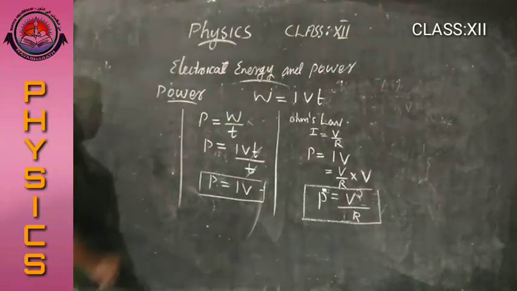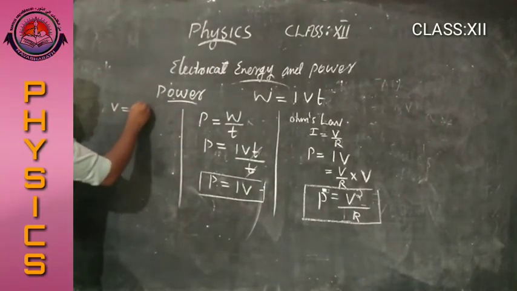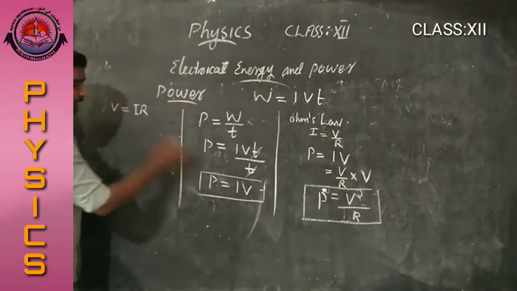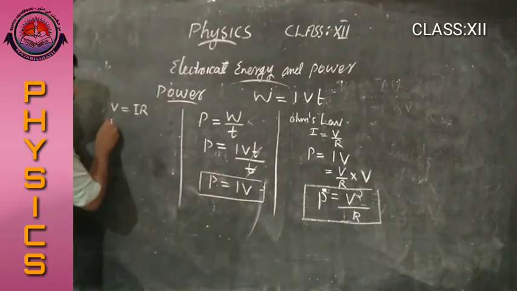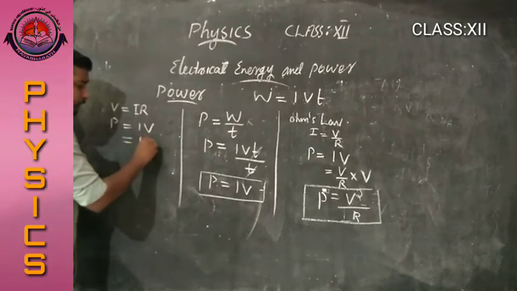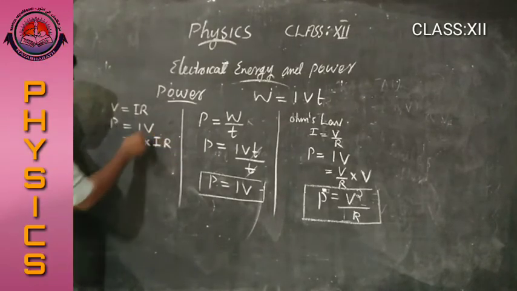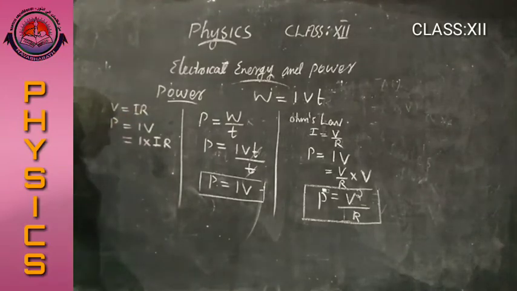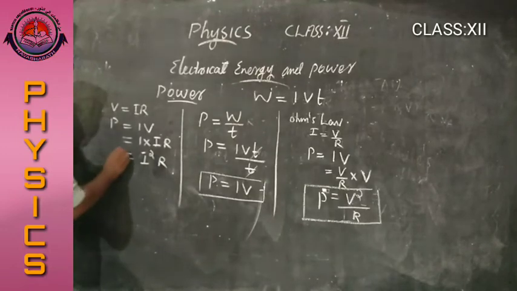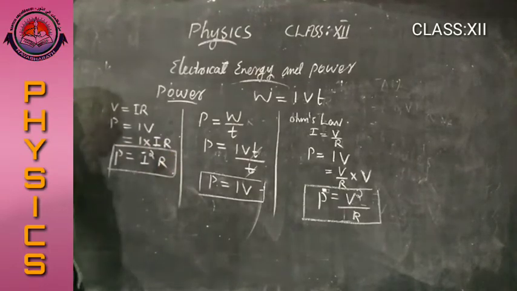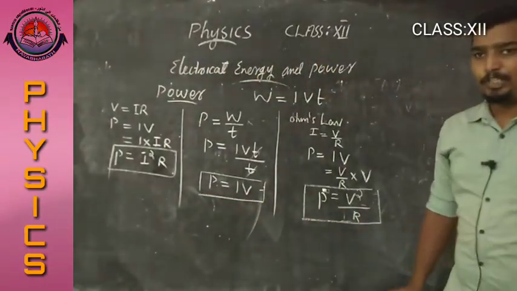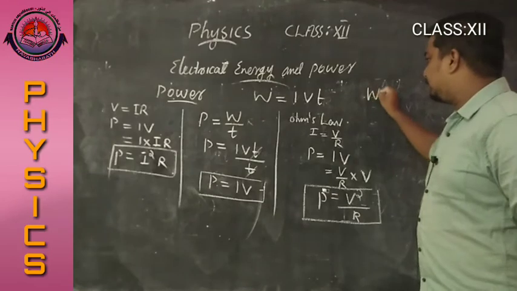And we have V equal to IR. Substituting V here, P equal to IV, from this, I into IR. Here V equal to what? IR. That is I square R. This is the third equation for power. These are the equations for power, and the unit of power is watt.